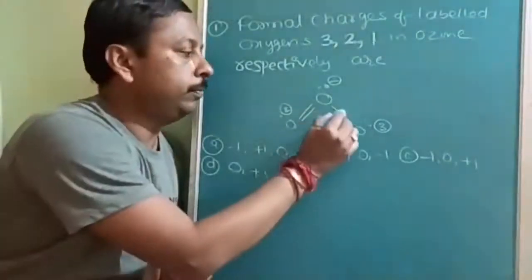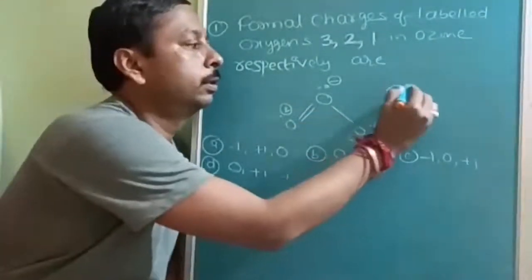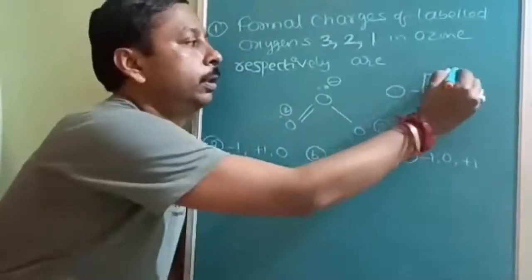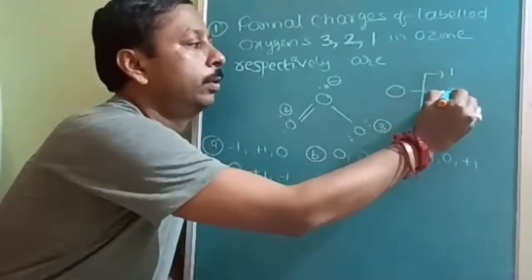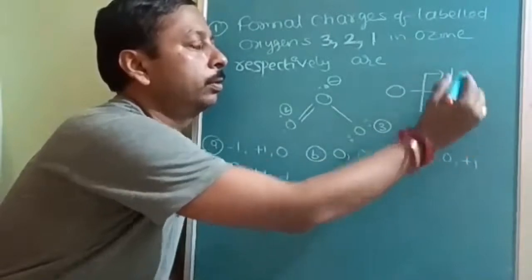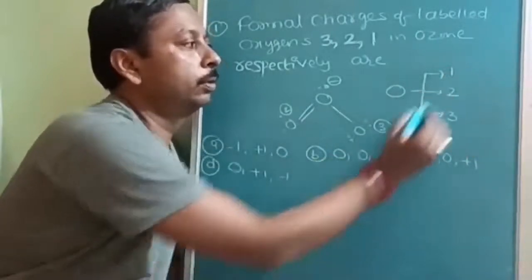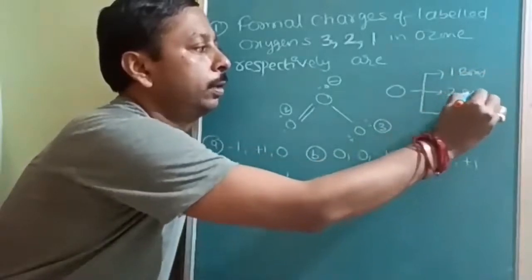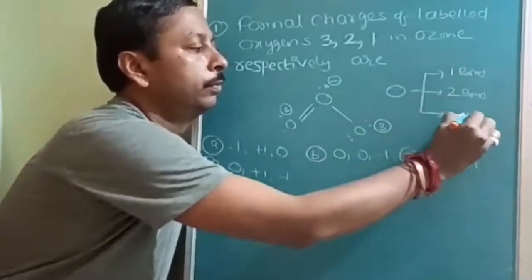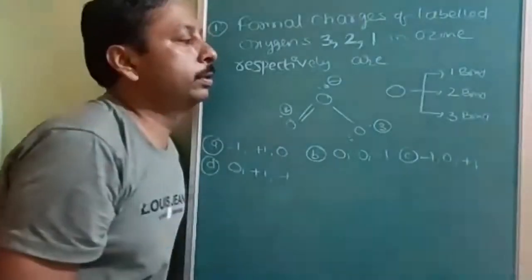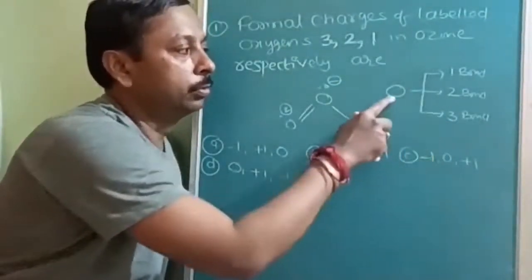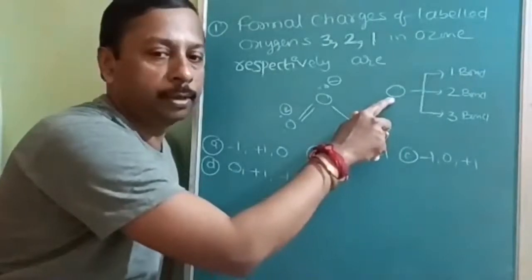Okay, so whenever oxygen, there are three types of oxygen: single bond, double bond, and triple bond. If three bonds are there, that means it is acting like nitrogen, since nitrogen can form three bonds. So that oxygen has one electron extra.